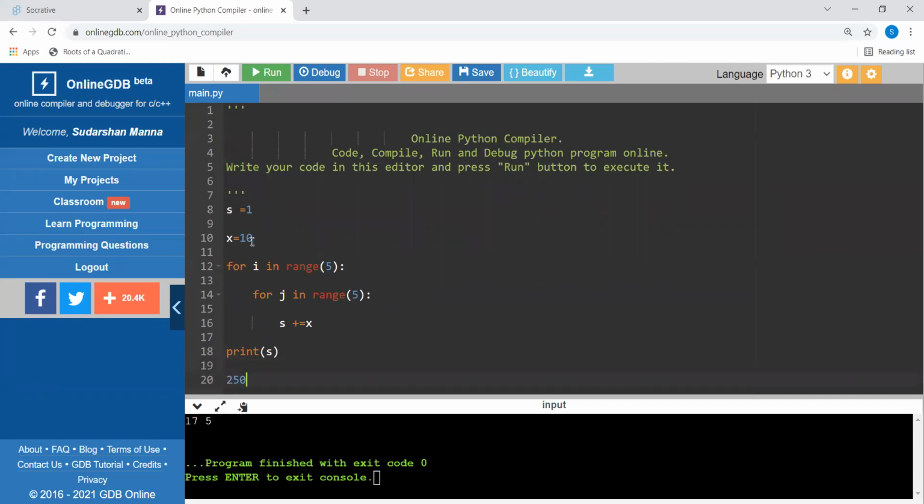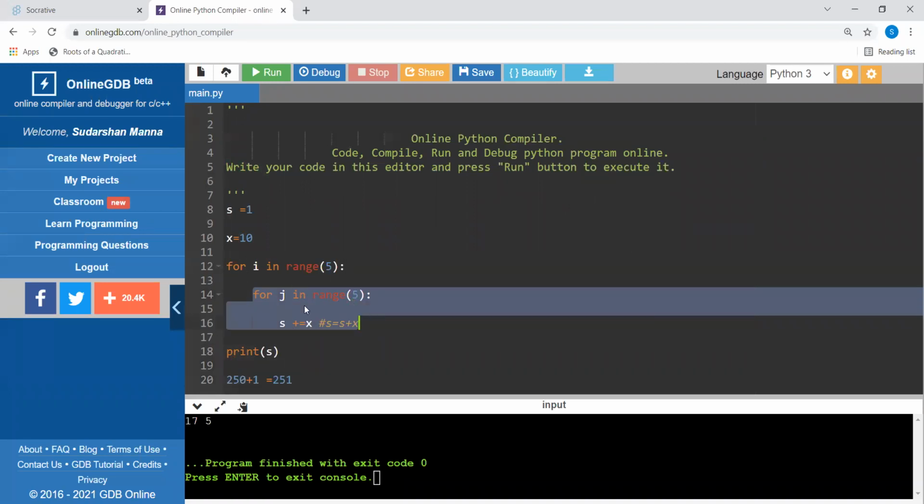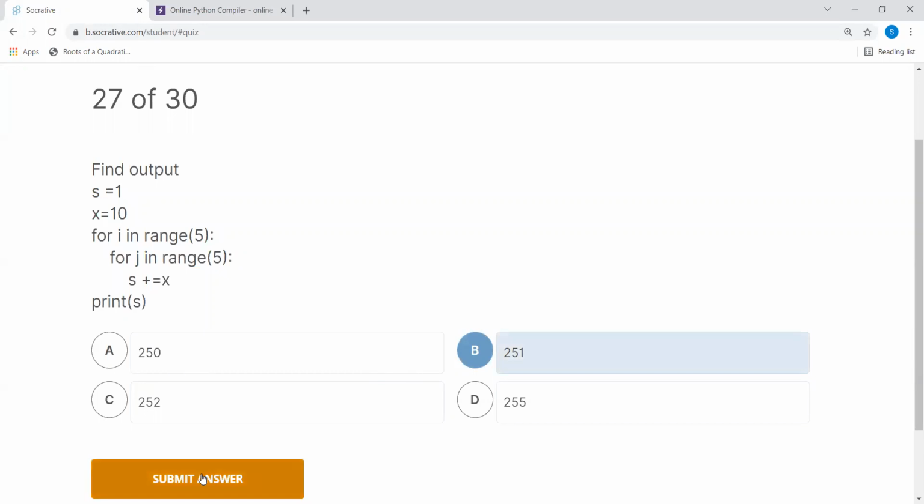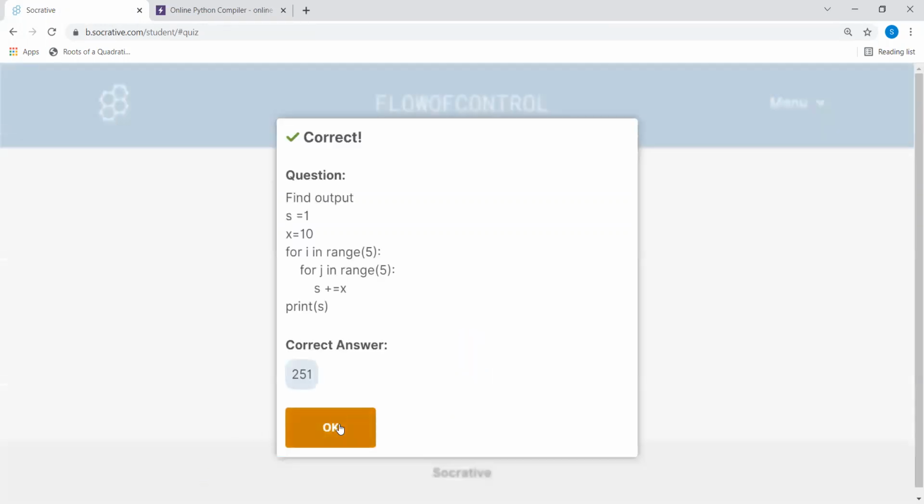10 added 25 times comes to 250. But here initially s is equal to s plus x, meaning initially it is not taking the value 0 but 1. So 250 plus 1 is 251. I hope you have understood. This is running 5 times, and for every value of i it adds 10 five times, so 25 times 10 is added. 250 plus 1, the initial value, so 251 should be the correct answer. All right, this is also correct.